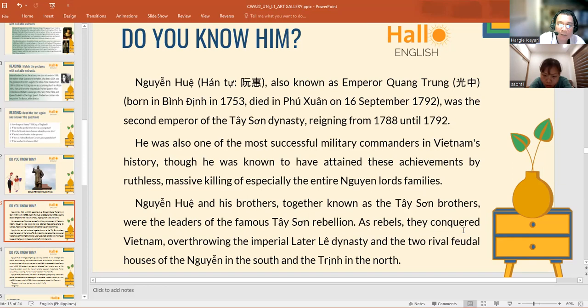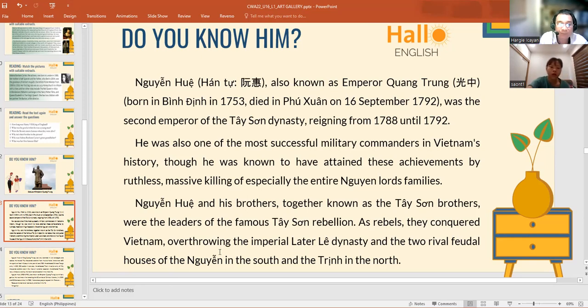They conquered Vietnam. Conquered means they were able to capture it. When I say rebels, these are persons who wanted to get the country. So they conquered Vietnam,